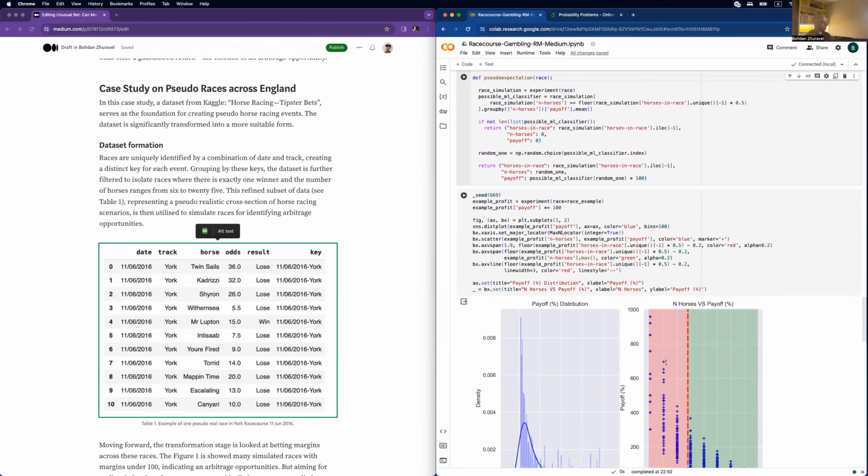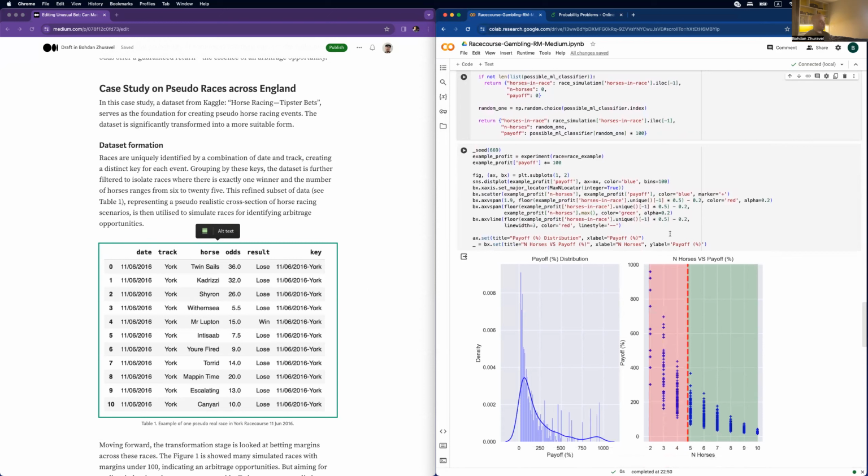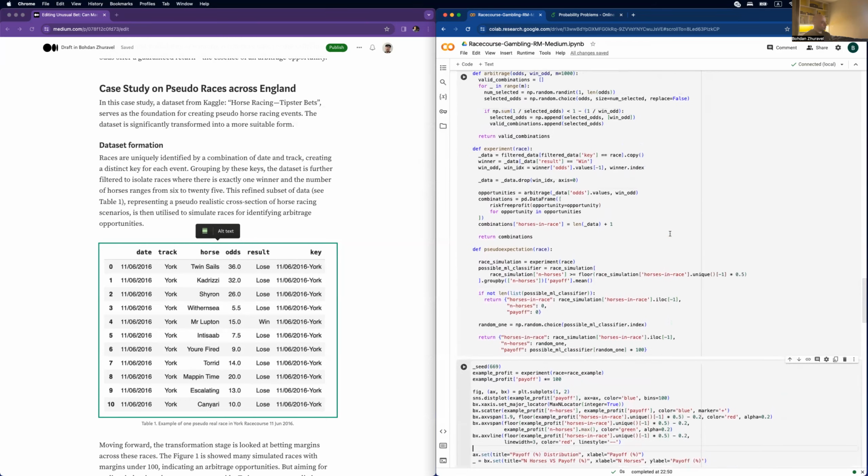Yes, let me start from here. So basically, when we have our data set with all our races, we have to build some kind of distribution of arbitrage opportunities. We have to understand what the expectation of arbitrage opportunities is through each race. So how am I going to do this?